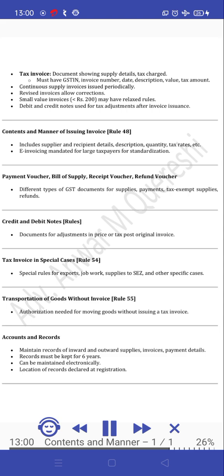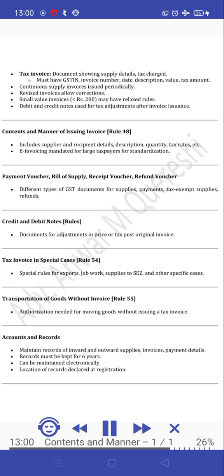Continuous supply invoices are issued periodically. Revised invoices allow corrections. Small value invoices of less than 200 rupees may have relaxed rules. Debit and credit notes are used for tax adjustments after invoice issuance. Contents and manner of issuing invoice, Rule 48. Includes supplier and recipient details, description, quantity, tax rates, etc. E-invoicing is mandated for large taxpayers for standardization.